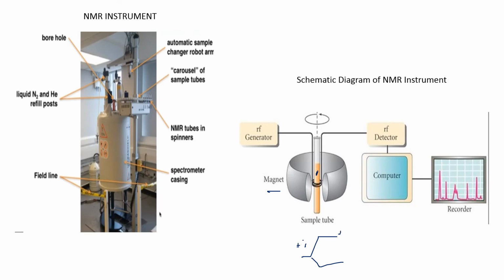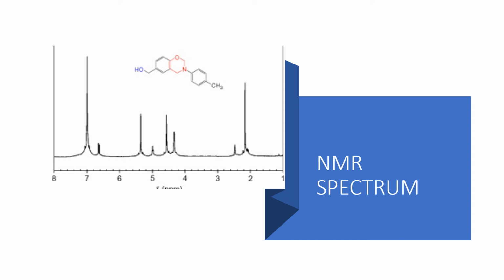And when you pass the radio frequency region and we are continuously sweeping the magnetic field, when you are continuously varying the magnetic field in this direction, what happens at some stage? The precessional frequency of the nucleus will match with the radio frequency and then excitation will occur. Because of this excitation, energy is absorbed and the detector will read the signals and you will get a spectrum like this. So this is the NMR spectrum.